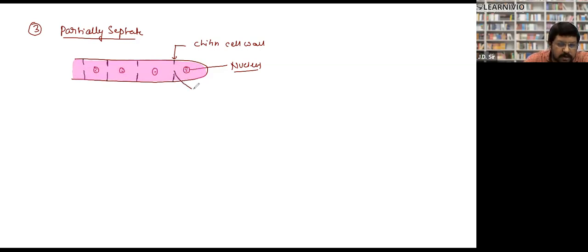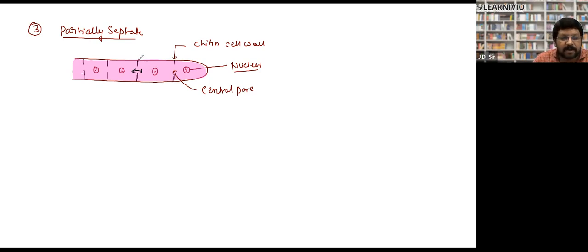This is called the septal pore, or central pore. Nucleus cannot cross it, but the exchange of protoplasm and material can take place between two cells through the central pore. This is called partial septate.